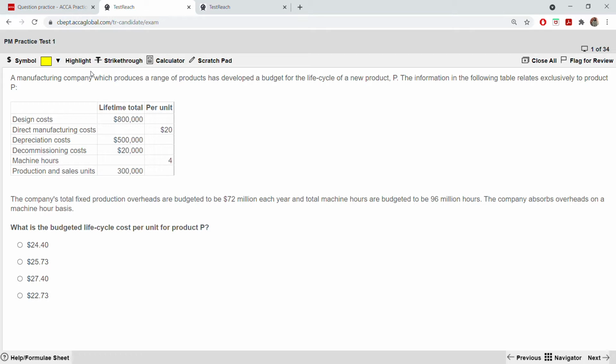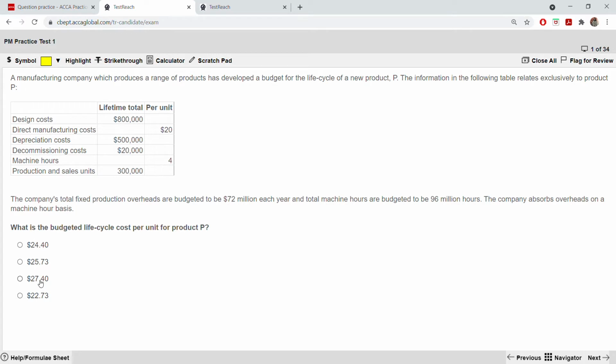So for this, you can use your calculator. As you can see, you have the symbol, you can highlight your text, strike through. You can use a calculator, and a scratch pad is there. You can do your workings if you want to do calculation.